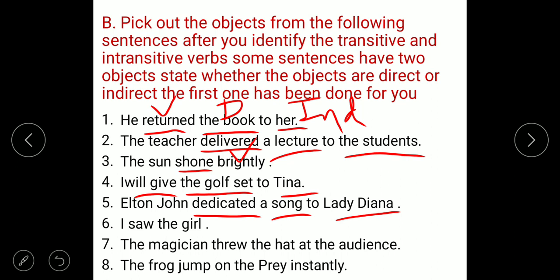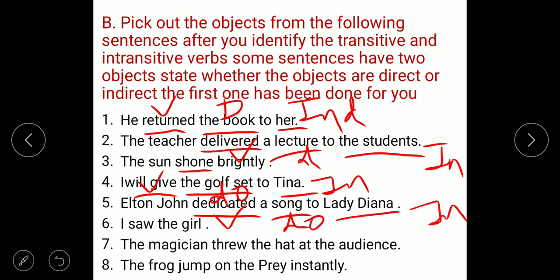Delivered is the verb, lecture is the direct object and the student is the indirect object. Will give is the verb, golf set is the direct object and Tina is the indirect object. Elton John dedicated, transitive verb, a song direct object and Lady Diana indirect object.